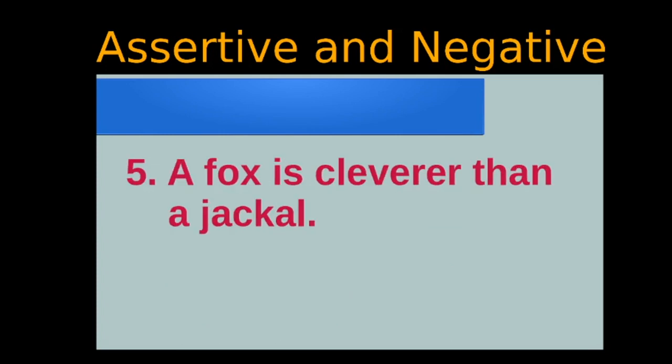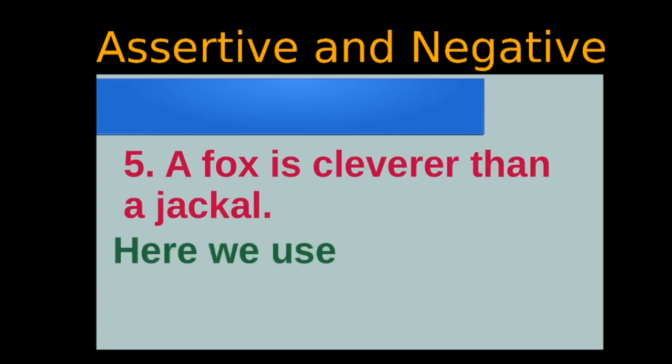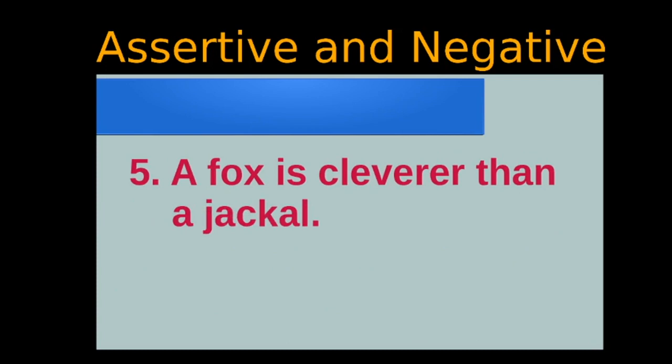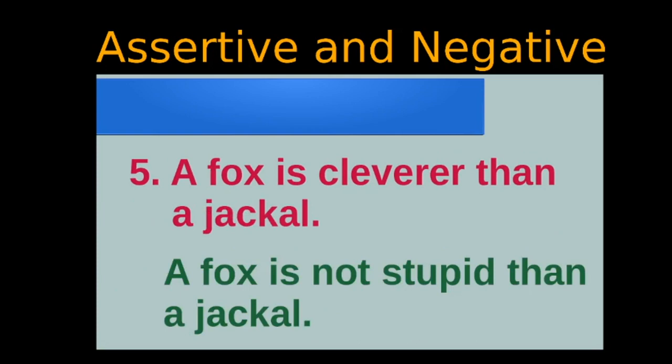A fox is cleverer than a jackal. Here we use the antonym of cleverer. What is the antonym of cleverer? It is stupid. So it becomes: a fox is not stupid than a jackal.